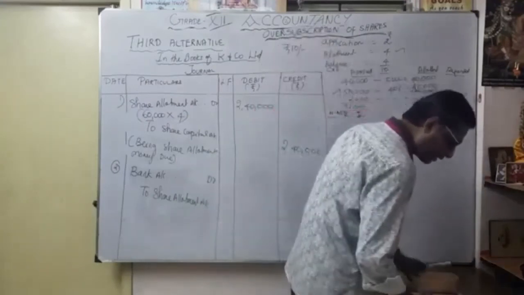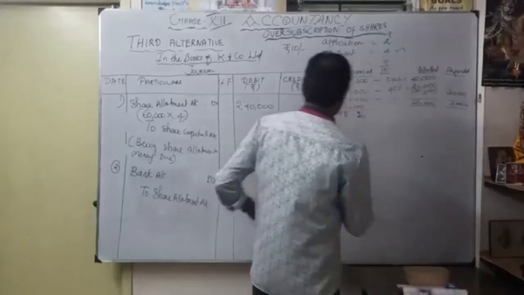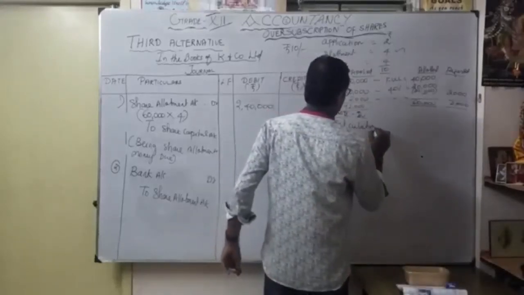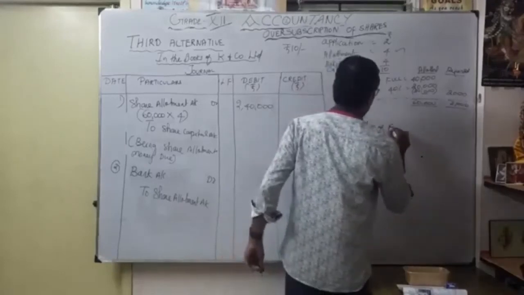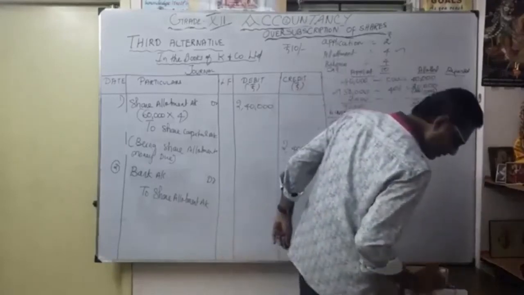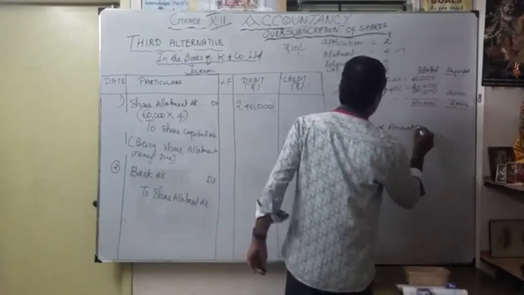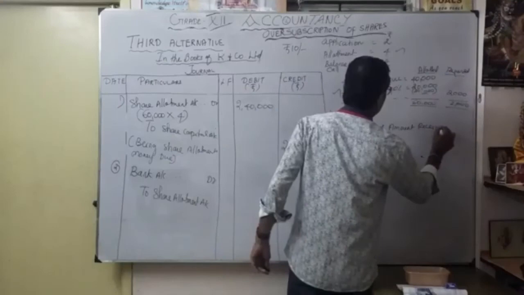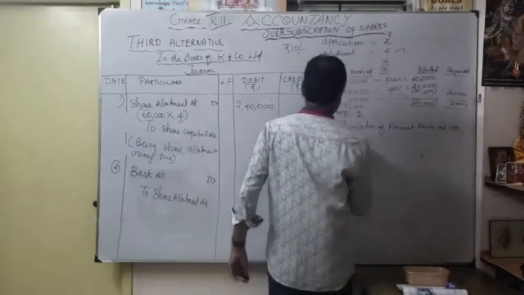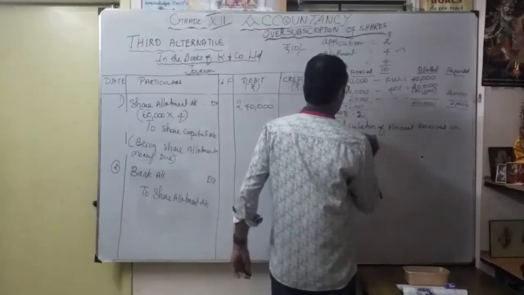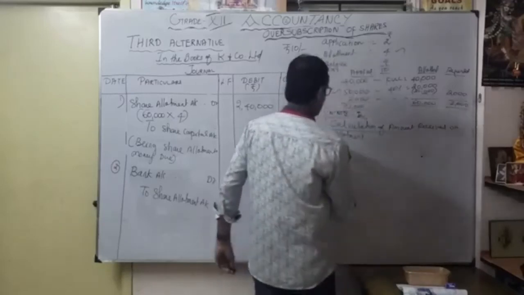Okay, so working out number 2. Now let's see the calculation of amount received on allotment.